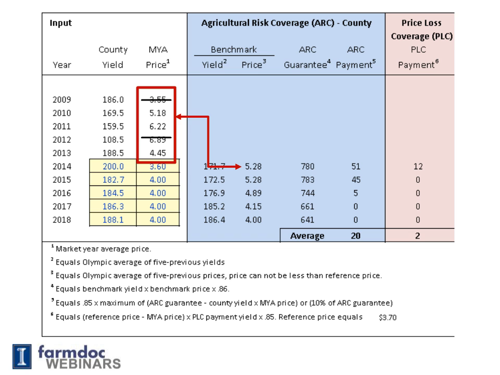One other important caveat about this process is that the benchmark price cannot go below the reference price, which in this case is 370. So if the 2009 price had not been thrown out because it was low, it would have been moved up to 370, the reference price, in calculating the benchmark price. What that means is the benchmark price can never go below 370, in this case for corn, or the reference price in corn generally.